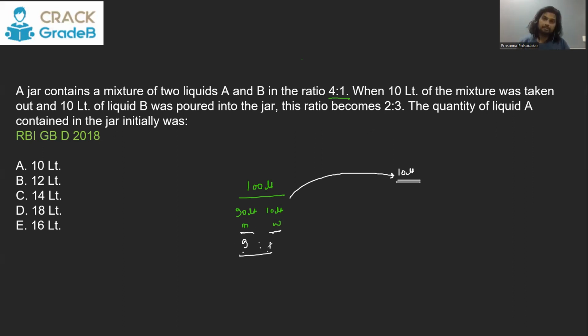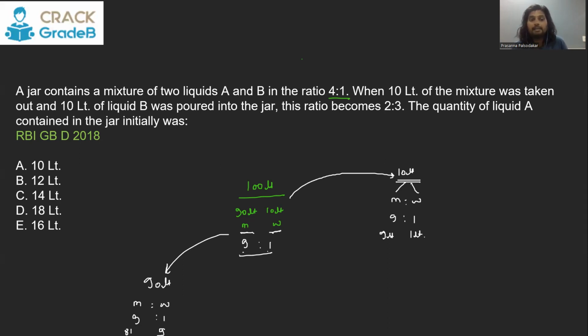That's what homogeneity means. Properly mixed. Every drop of it will have the same ratio between milk and water, that is 9:1. This is called homogeneous. This 10 liter will also have milk and water in the ratio 9:1, meaning 9 liter milk and 1 liter water. And what remains now is 90 liter. That 90 liter will also have milk and water in the ratio 9:1. So that means 81 and 9. 81 liter milk and 9 liter water.